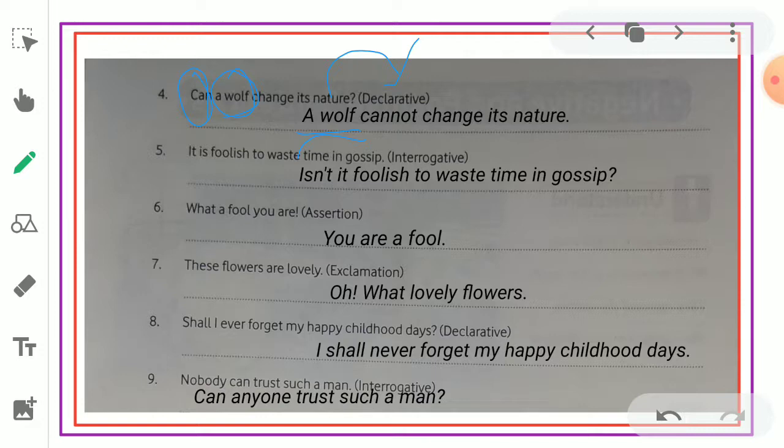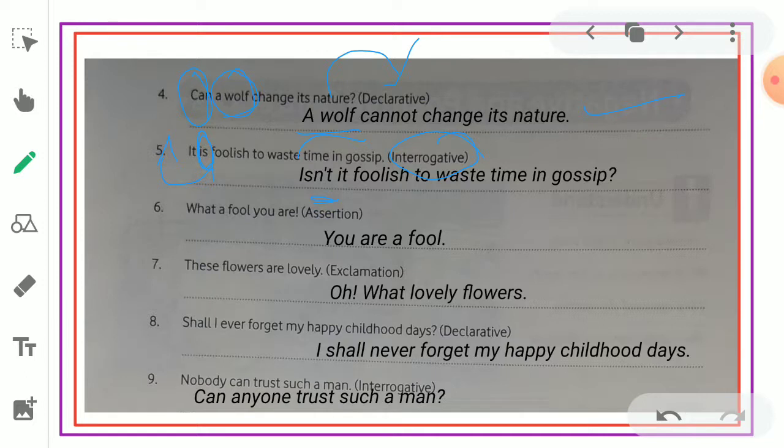A wolf cannot change its nature. So this is the way we have to convert the sentence. It is foolish to waste time in gossip. So we have to turn it into interrogative. How can you turn it? The helping verb is taken and written first. Then along with the helping verb we can add not.